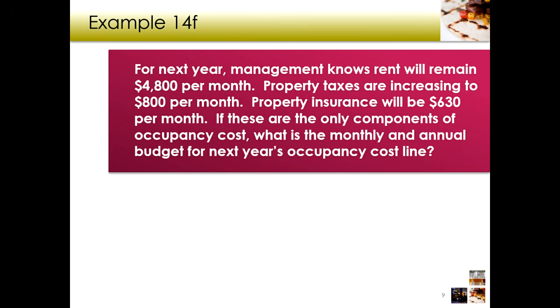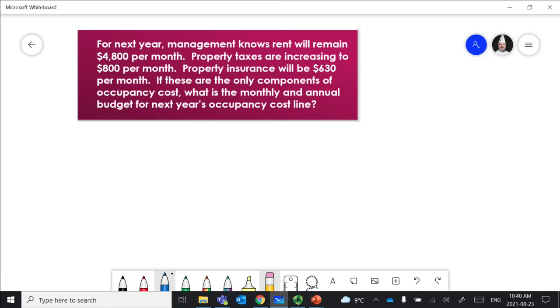All right, next example. So for next year, management knows rent will remain $4,800 per month. Property taxes are increasing to $800 per month, and property insurance will be $630 per month. If these are the only components of occupancy cost, what is the monthly and annual budget for next year's occupancy cost line?